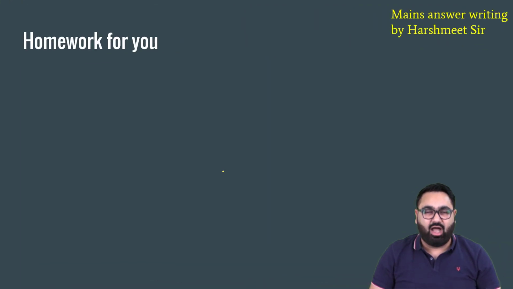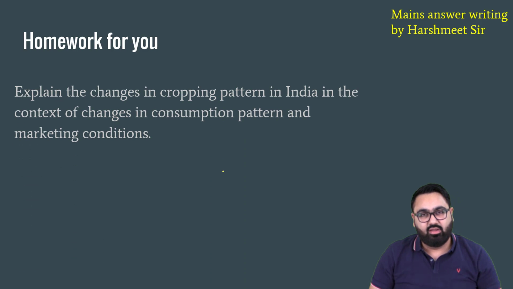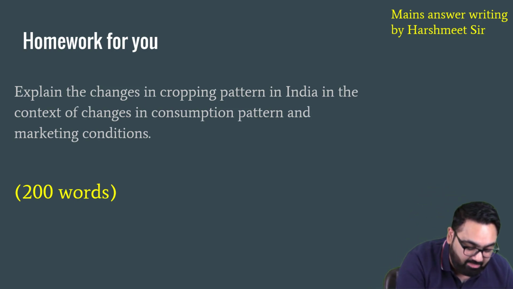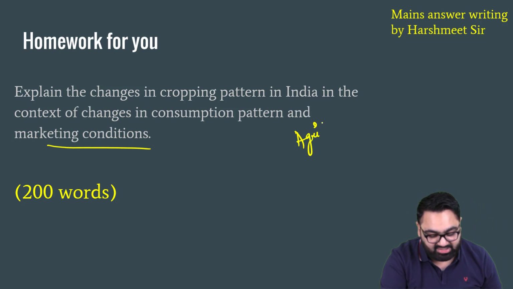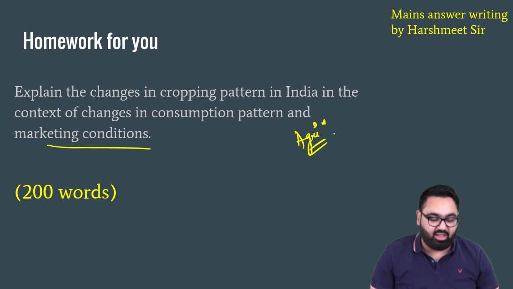This was our answer for the day. Here is your homework for the day. Again from GS3, explain the changes in cropping pattern in India in the context of changes in consumption pattern and marketing conditions. Tricky question from agriculture, GS3 part. Let's see if you can answer this.